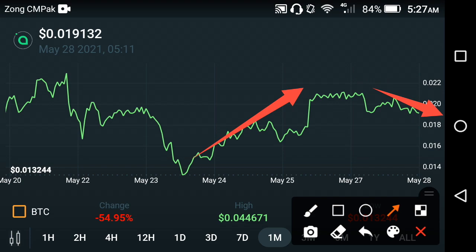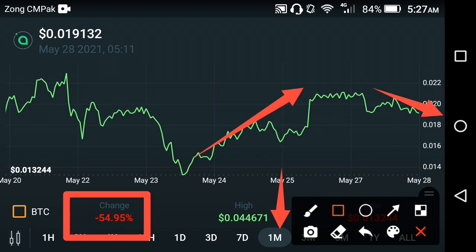Now at this time you can see the last 1 month price chart of Siacoin. And if we look at the price changes in Siacoin in the last 1 month, you can see a negative 54.95% price fall. My friends, the price change is still negative, so this means that you are at a loss. For instance, if you decide to sell Siacoin at this time, absolutely my friends, you are at a loss, because the price change in Siacoin in the last 1 month is still negative.